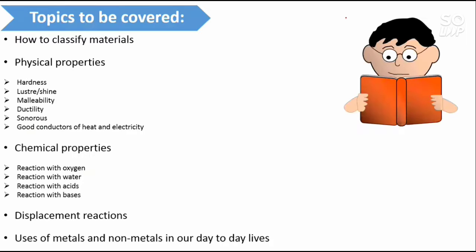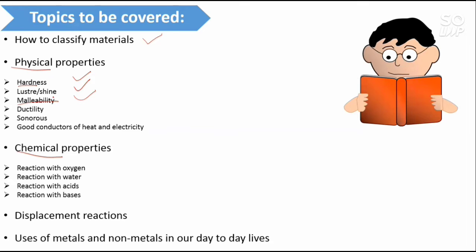So let's proceed. The topics we had covered in the previous part were how to classify materials, and in that we classified materials as metals and non-metals on the basis of their physical and chemical properties. We also discussed some of the physical properties of both metals and non-metals: hardness, luster and malleability. We saw how metals were hard and lustrous, whereas non-metals were soft and dull in appearance. Similarly, we discussed the third property, malleability, in which metals were beaten into thin sheets.